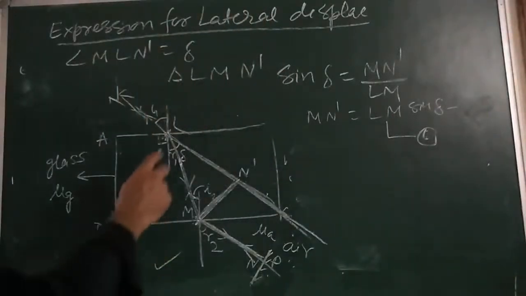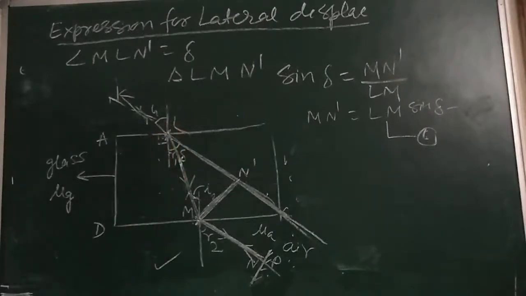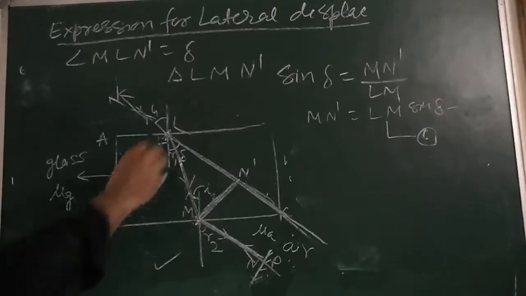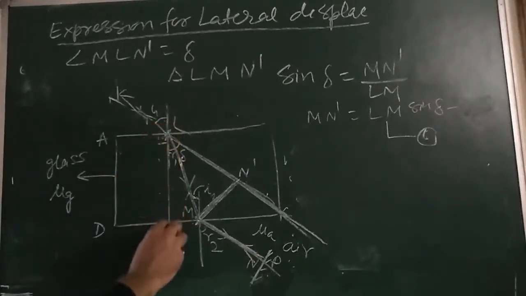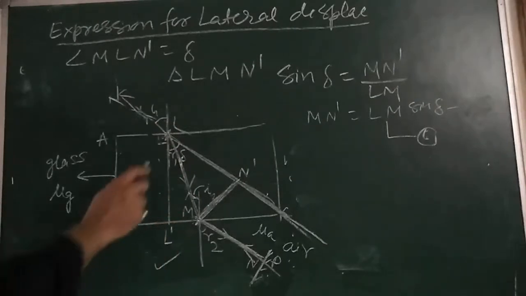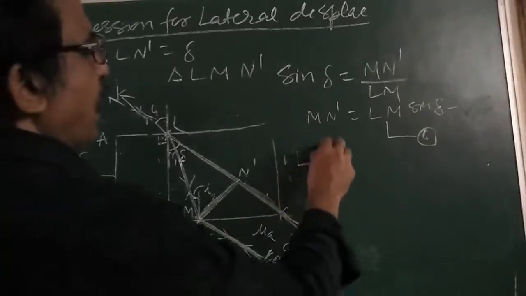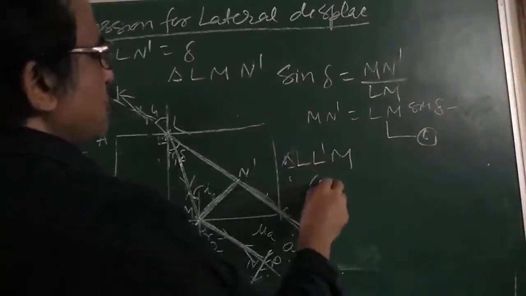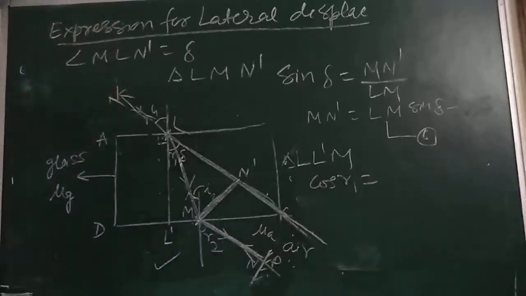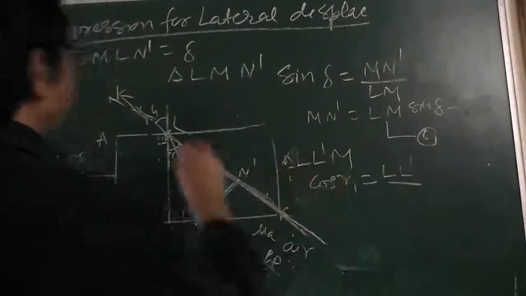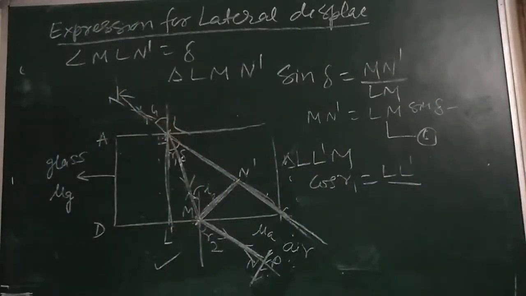In the triangle L, here it is L, now draw a perpendicular here, say L dash. In the triangle L L dash M, what is cos R1? Base upon hypotenuse. Base is L L dash, upon hypotenuse LM.